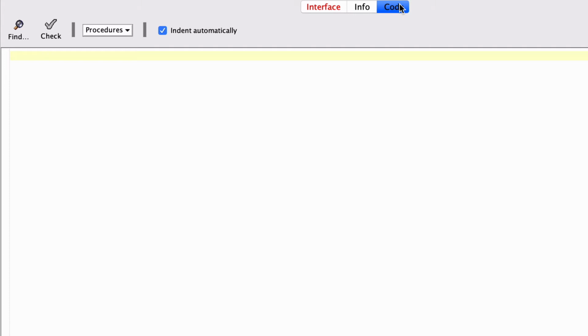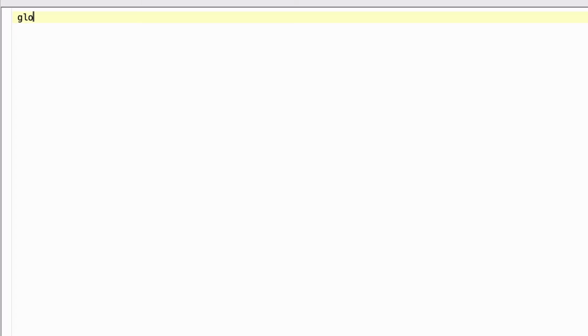Okay, first we'll set up a global variable, and the term for that is just globals with an S, a space, a square bracket, and this will be our %infected variable. So notice that there's only one space in there between globals and the square bracket.